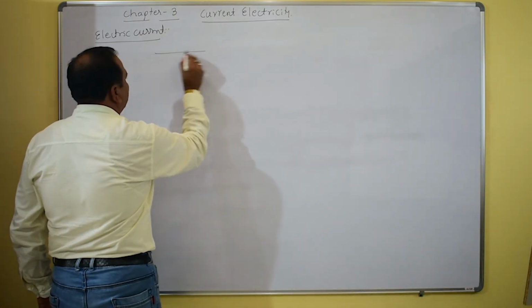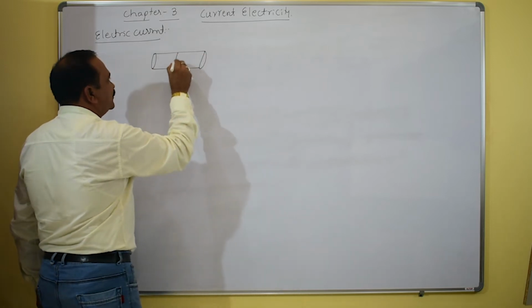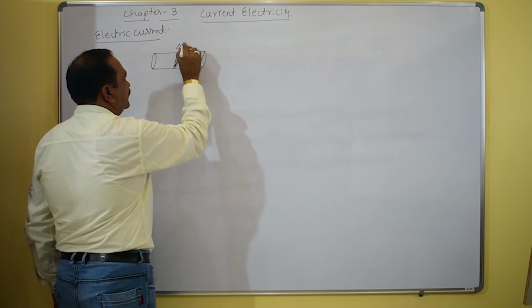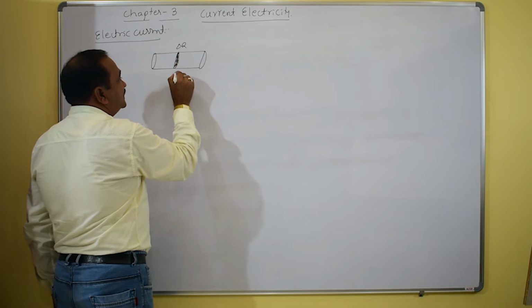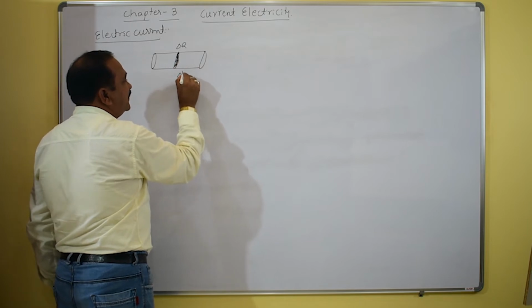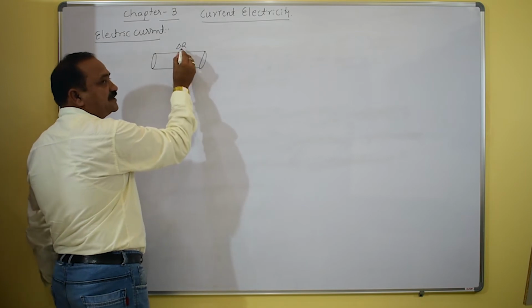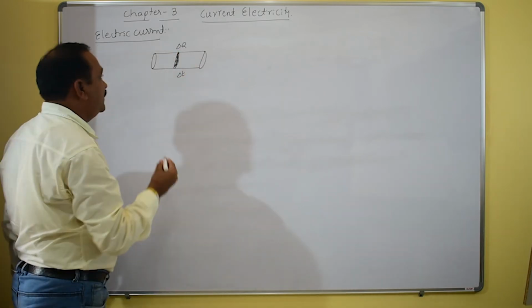See, this is the conductor. In this conductor, what happens now? There is a small area, delta S, in which the charges are flowing, say, in a very small time delta T. In this cross section, how much charge? Delta Q, a small amount of charge will be moving.